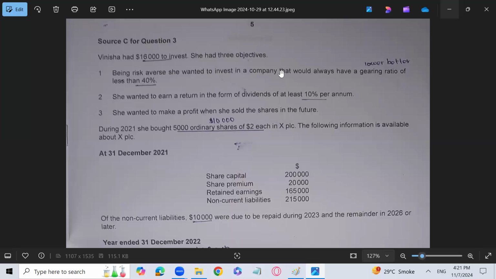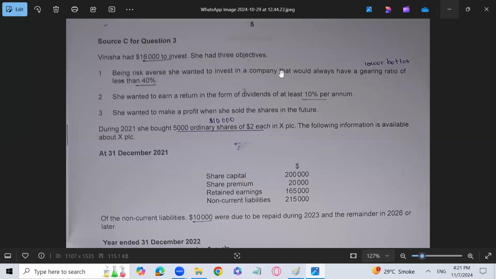So you can easily assess that in order to achieve these 3 objectives, we are going to find the ratios of the company in which we want to invest. Apparently, we need to go for earnings per share, gearing ratio, market price earnings ratio, dividend per share, and dividend yield ratio. Because the price earnings ratio is also important in deciding whether you invest in that company or not, but not for all these three objectives.